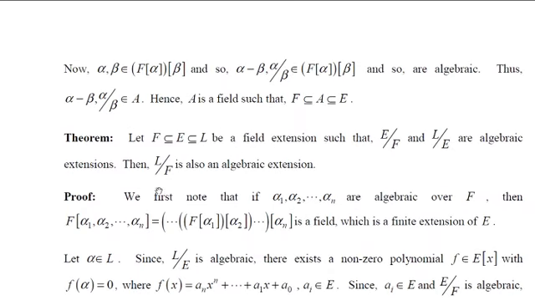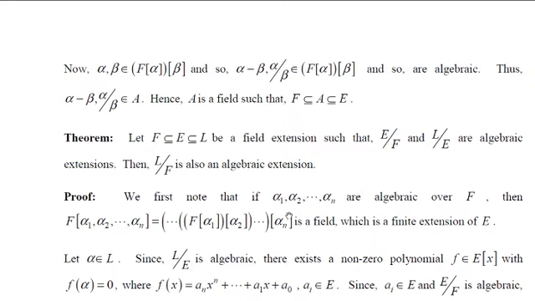Now let's move on to the next theorem. What it says: suppose E is an extension field of F and L is an extension field of E, such that the extensions of E over F and L over E are algebraic. Then we have to show that the extension of L over F is also algebraic.